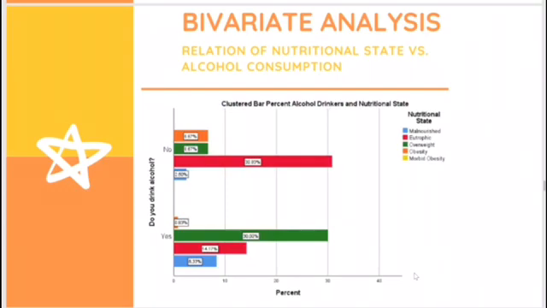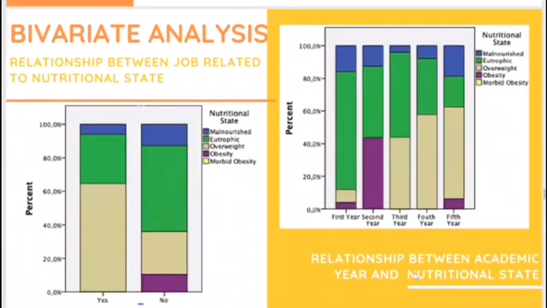Relationship between job and nutritional state, we found out that 64.7% of students that have a job fit in the category of overweight, and 51.2% of students that don't have a job fit in the category of eutrophic, which means that they have a healthy nutritional state.